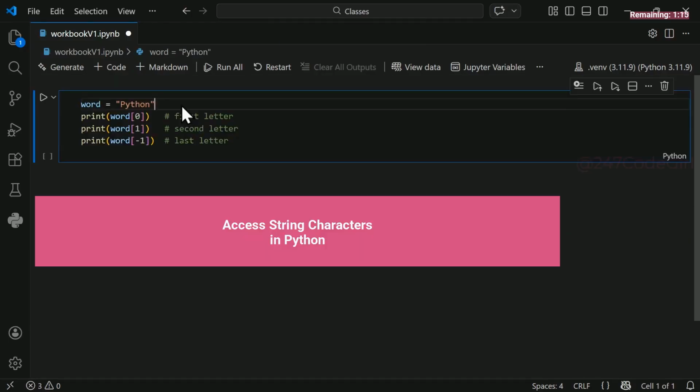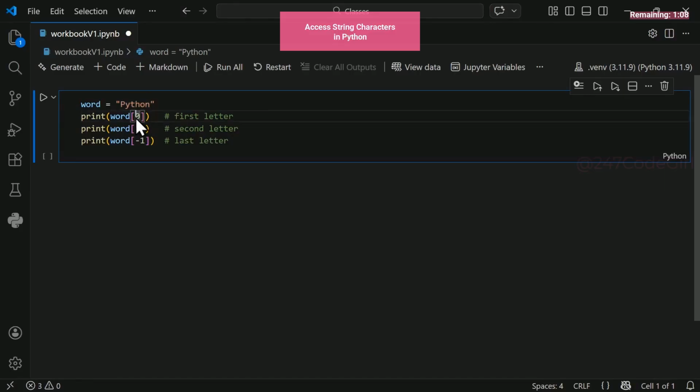Access string characters in Python. Here I have a string variable. It contains the word Python. If I want to access the first character, which is p, I can use the variable name. And then in square brackets, I can access the index number. Strings are indexed and are 0-based. So the first character is at position 0. You can see at position 0 we have p. You can think of string as a line of letters with numbered boxes. Second letter can be accessed at position 1 of the box.